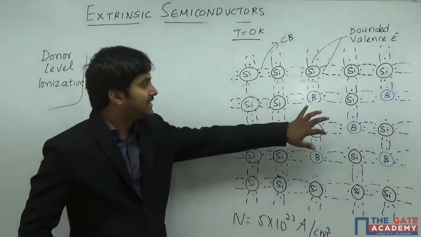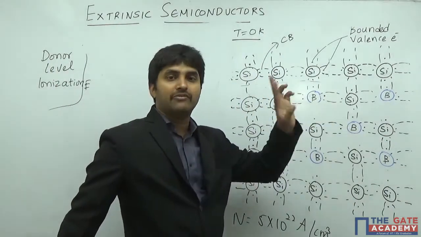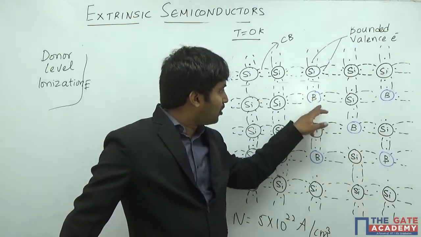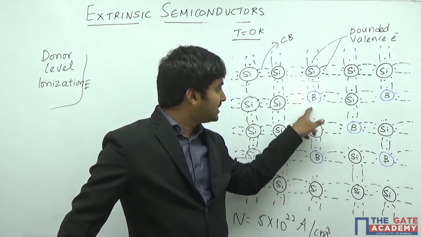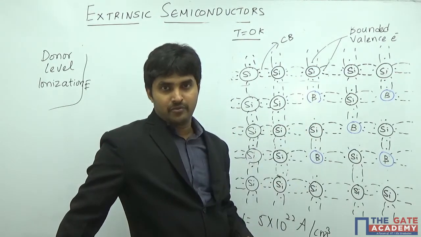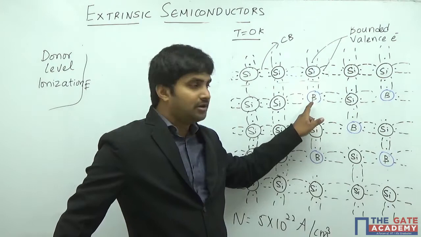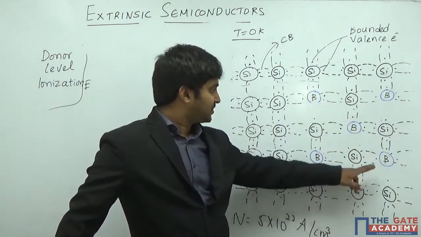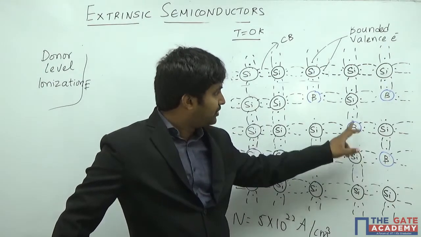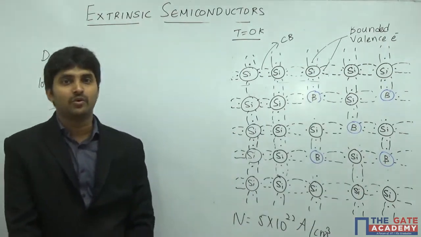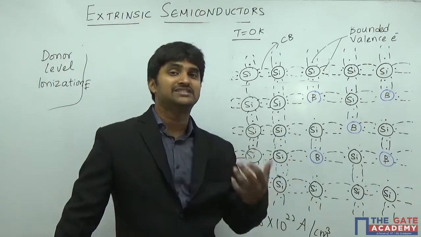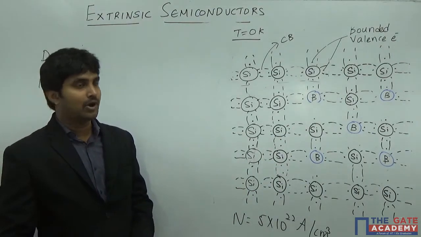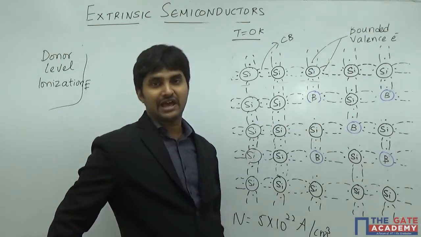You can see here that it does not have the 4th valence electron. Thereby, there is no bond there, even though the silicon has an extra electron. Because silicon has 4 electrons, but the boron is only forming 3 covalent bonds. So wherever you have a boron, it is only going to form 3 covalent bonds, whereas silicon has the ability to form one more covalent bond because it has an extra electron.